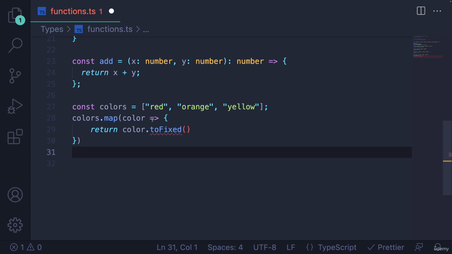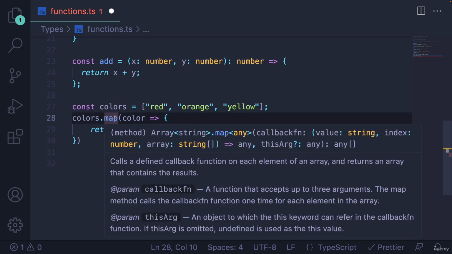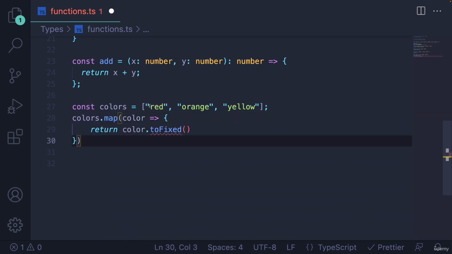So that's just a nice little situation when you're working with these anonymous functions. TypeScript can determine the type of that parameter because of the context that it's called in. TypeScript can infer the type of that color parameter because it knows how map works, and it inferred the type of colors. It's an array of strings.